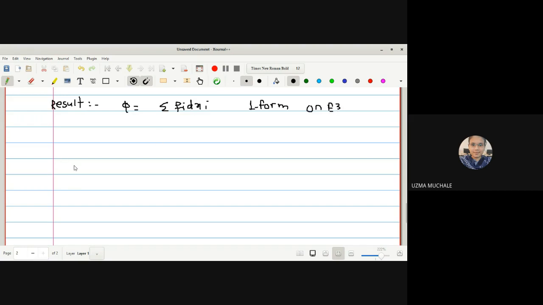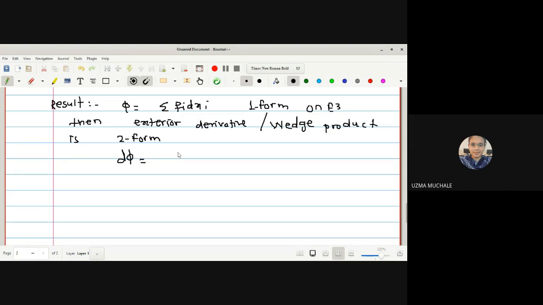Then exterior derivative. As I told you, this is called the wedge product or exterior derivative, or we can say it is a wedge product. It is a two form, and it is given by d phi is equal to summation over i of dfi wedge product with dxi.